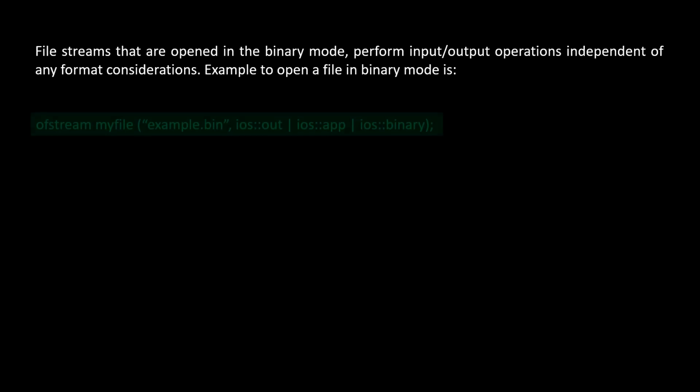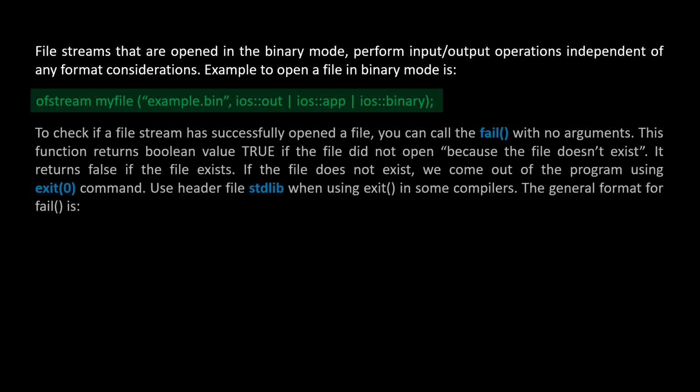File streams that are opened in the binary mode perform input or output operations, independent of any format considerations. Example: to open a file in binary mode is given here. To check if a file stream has successfully opened a file, you can call the fail function with no arguments.